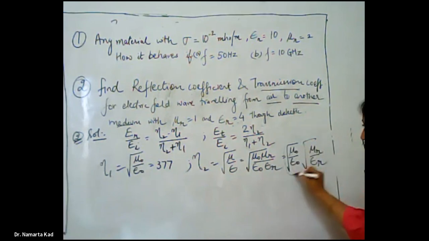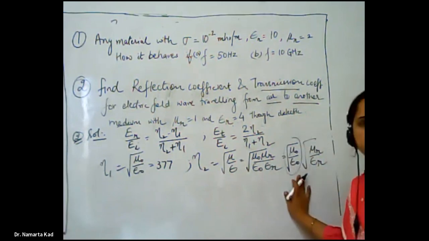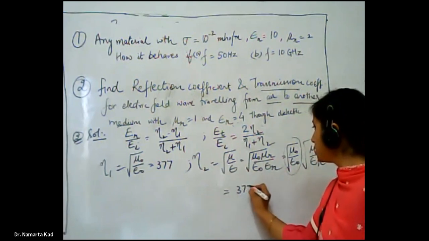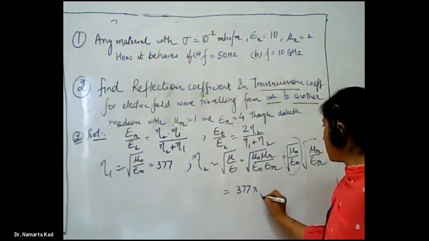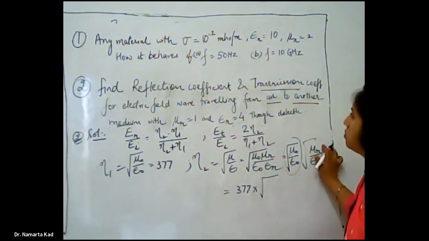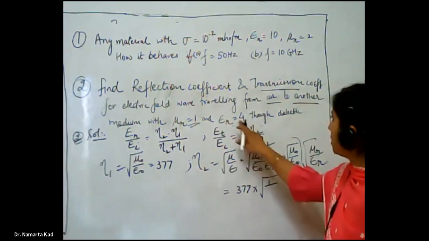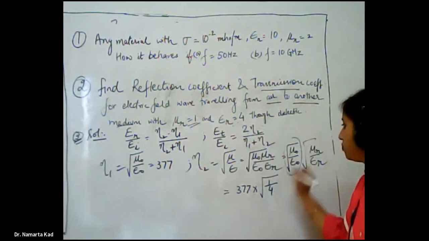So it can be written as 377 multiplied by the square root of mu r, which is 1, by epsilon r, which is 4.